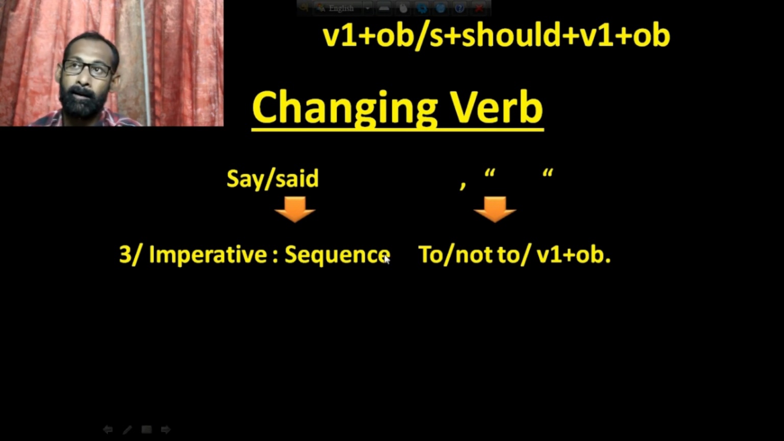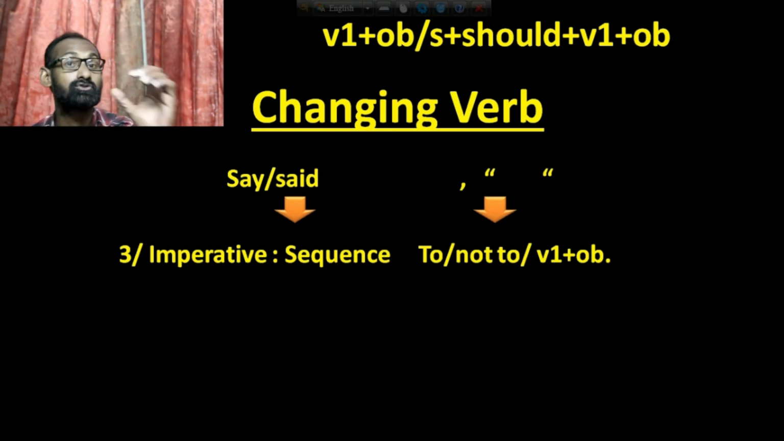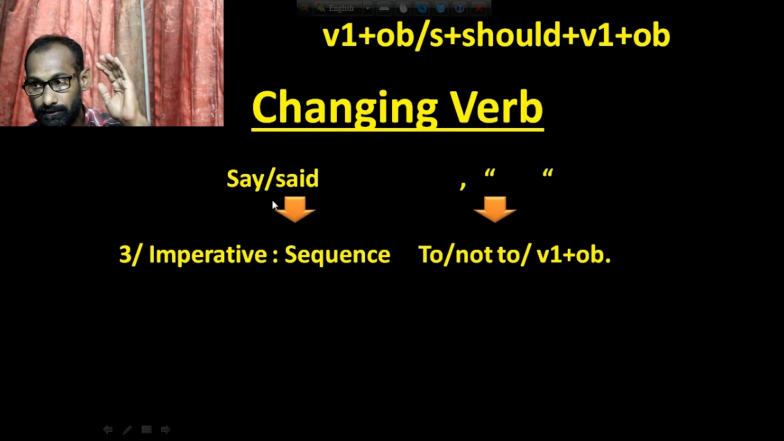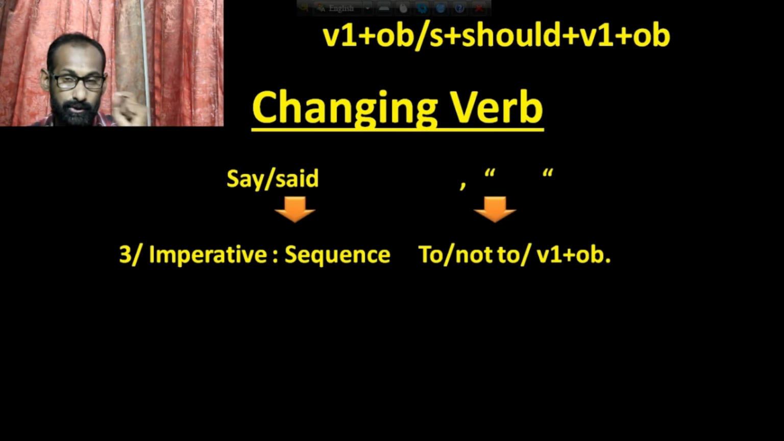For example, I told you, give me a glass of water. That means I am giving you an order. So here is sequence. That means you have to use sequence instead of say or said. For order, that means adesh, you have to use order. For onurod, you have to use request. For ichha, you have to use wish. For prarthana, you have to use prayed.